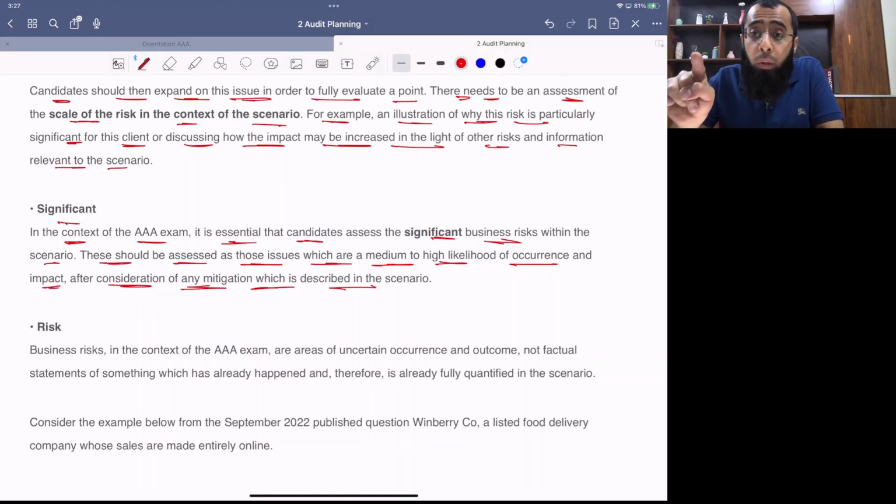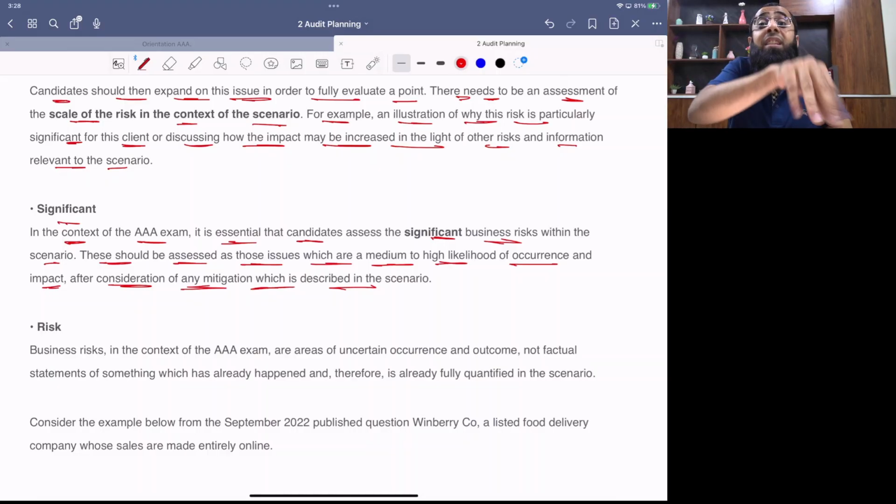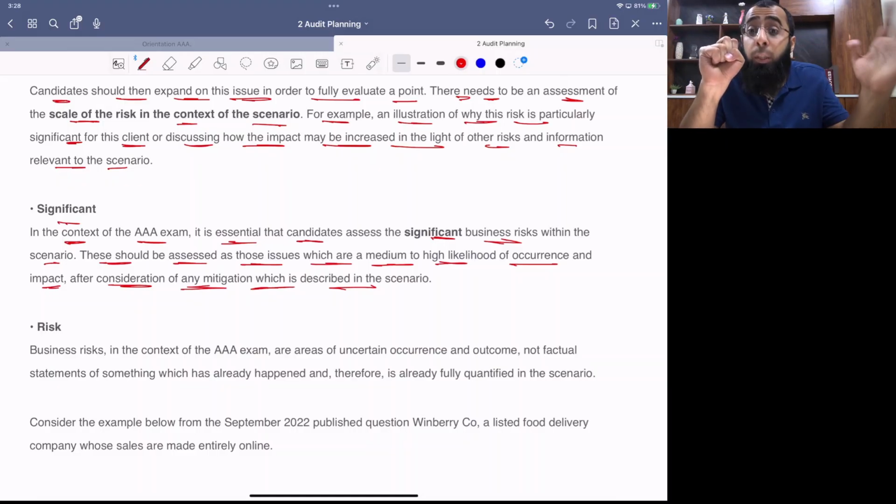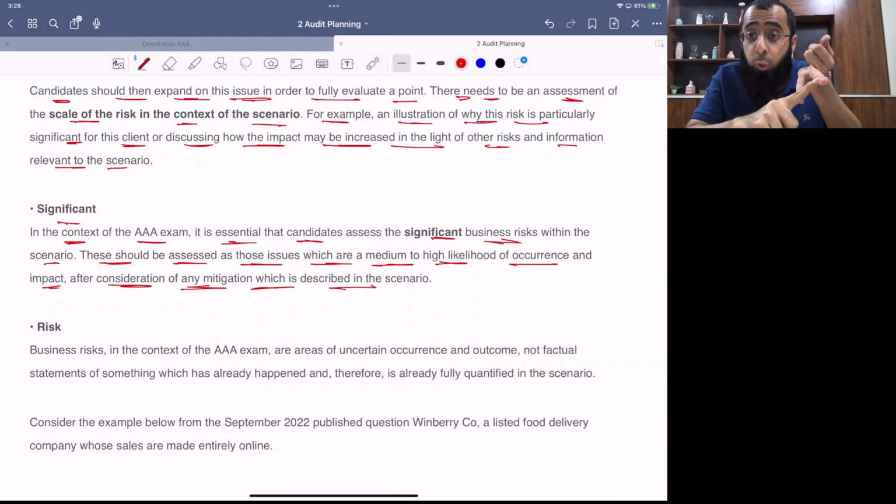Yes, in ROMM and audit risk, the examiner says that you should have accounting knowledge. But in business risk, you are not required to have business knowledge or industry knowledge. Just look at the information given, the detail given in the scenario and in the exhibits. Okay, so look at the information given in the scenario. Don't speculate things. Number one. Number two, evaluate it. Number three, look at the significant risk.